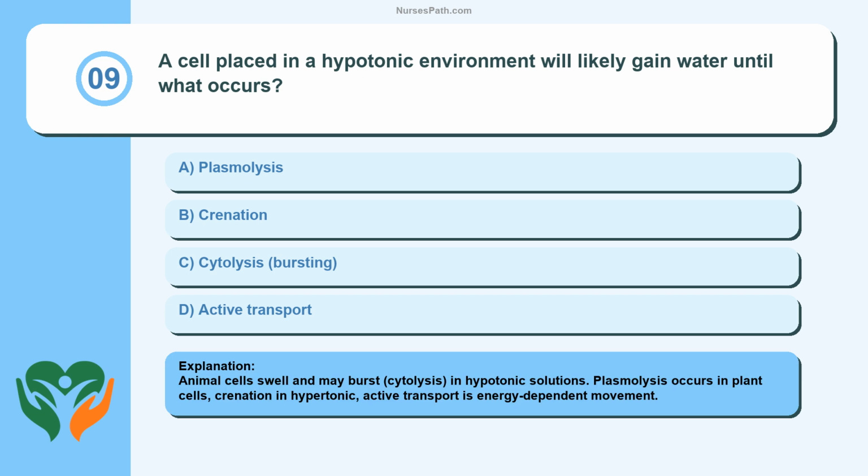Animal cells swell and may burst, cytolysis, in hypotonic solutions. Plasmolysis occurs in plant cells, crenation in hypertonic, active transport is energy-dependent movement.